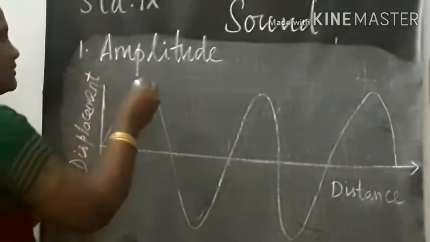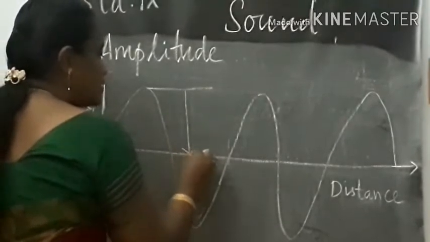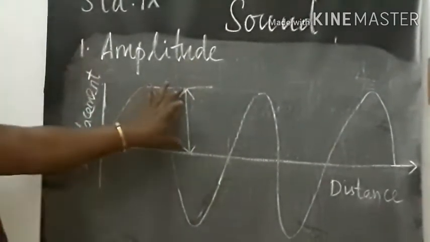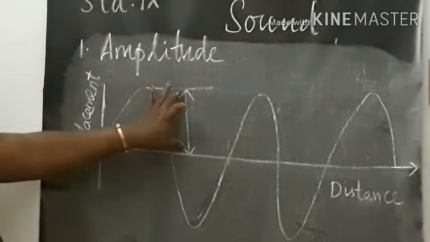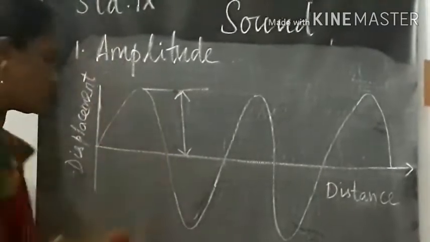So maximum displacement means this distance. So this is the amplitude. This distance is called the amplitude. So what is amplitude of the sound? Amplitude is the maximum displacement of the particle.